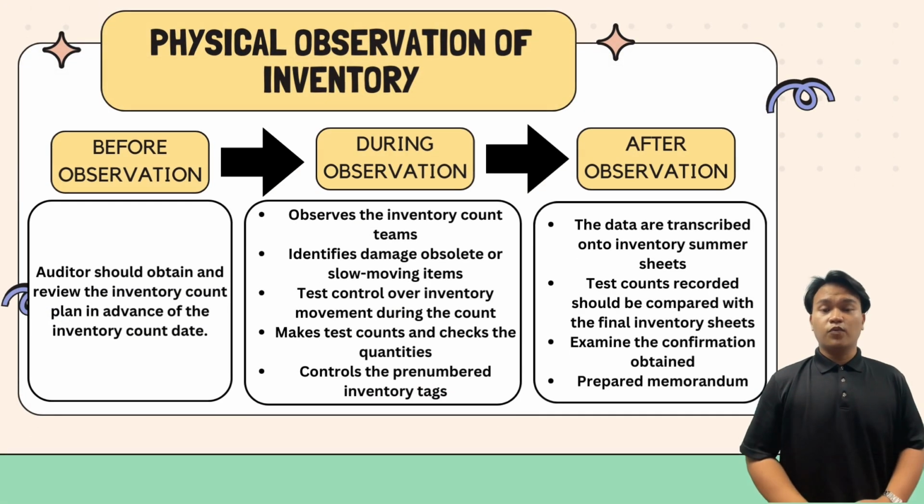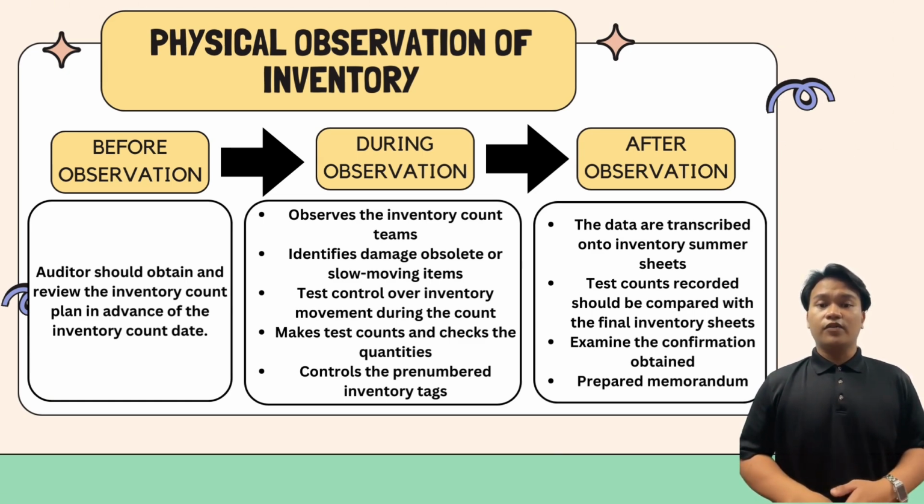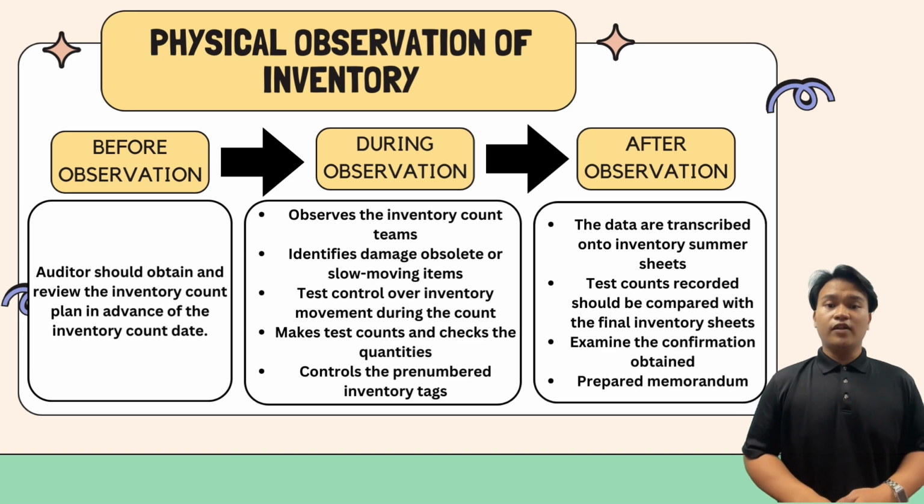Finally, let's discuss what happened after the physical observation. This stage is crucial for finalizing and verifying the inventory records. After the physical count, the data collected is transcribed onto inventory summary sheet. This involves consolidating all the individual counts into a comprehensive summary.